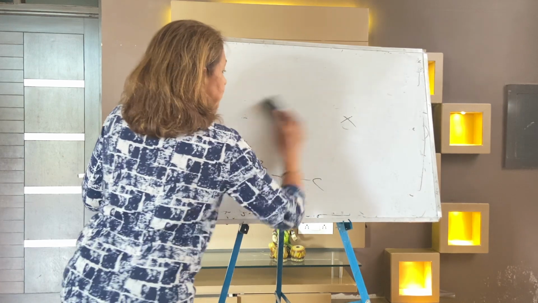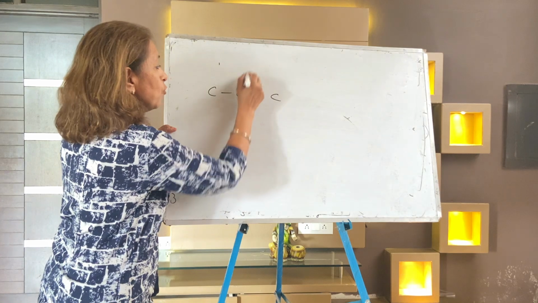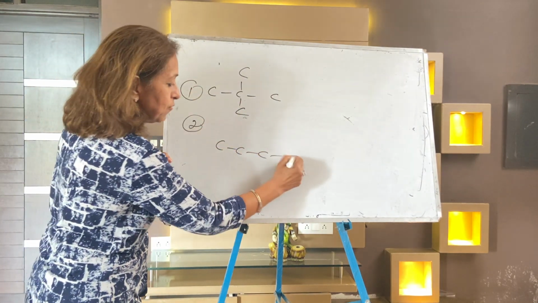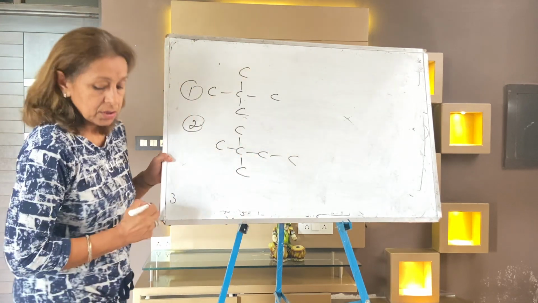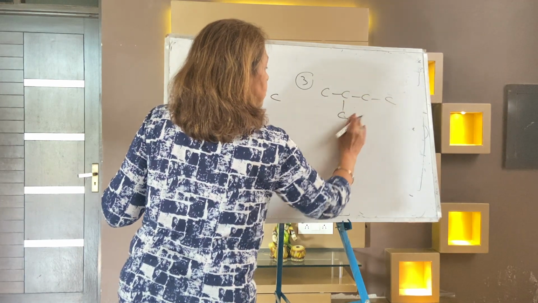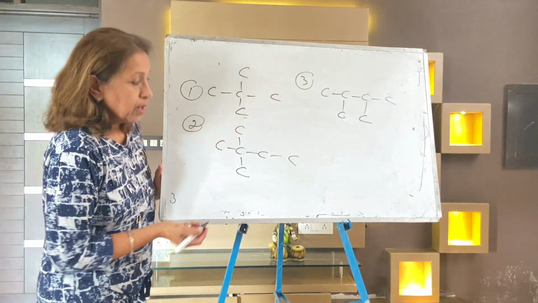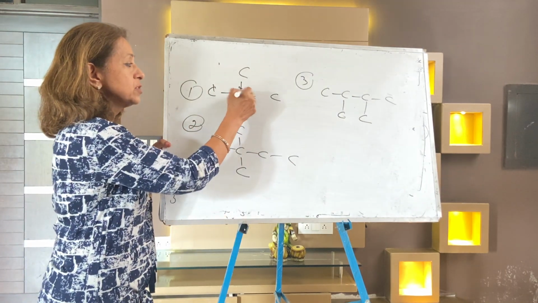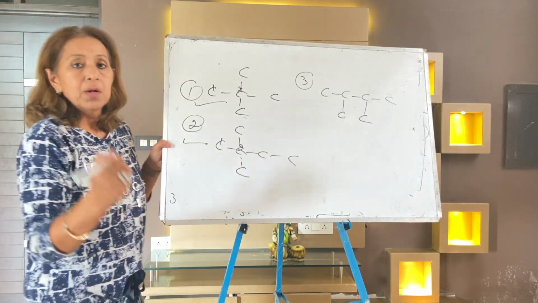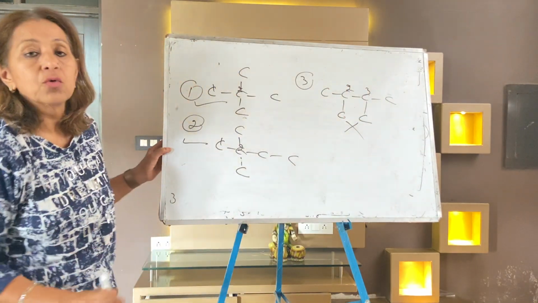The third question is about neo. Write down 1, 2, 3, 4, 5. First, second, third. It is this, your third, and this is all about it. Now, very simple: at position number 2, there are 2 branches. Yes, it's neo. Here also, at position number 2, there are 2 branches. Yes, it is neo. But here there are 2 branches at different positions, so it's not neo.